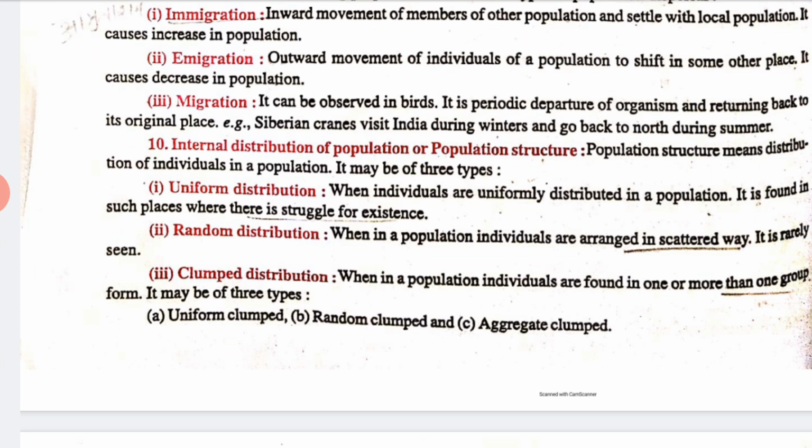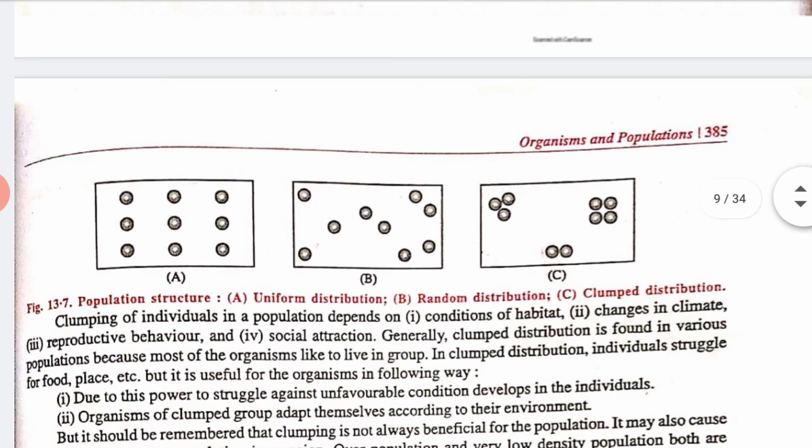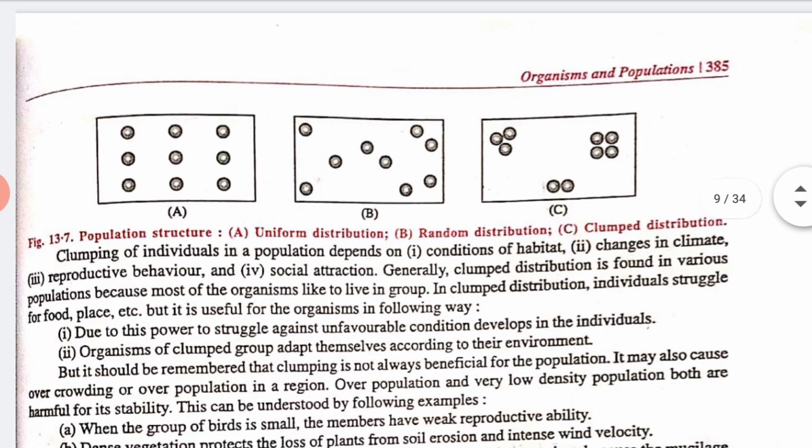Population structure means distribution of individuals in a population. So it may be of three types, that is uniform distribution, random distribution and clumped distribution. So what is uniform distribution? Just look at this picture, my dear students. The first picture shows you a point, that is known as uniform distribution, means in a sequence, or we can say when individuals are uniformly distributed in a population. It is found in such places where there is a struggle for existence, right?